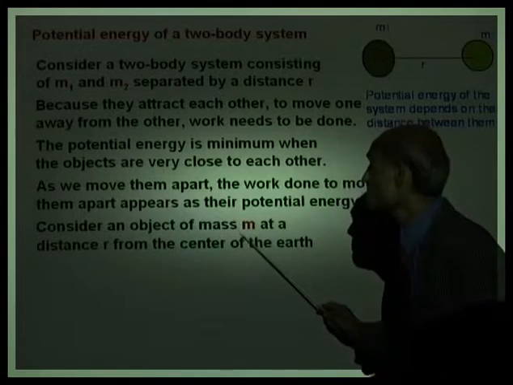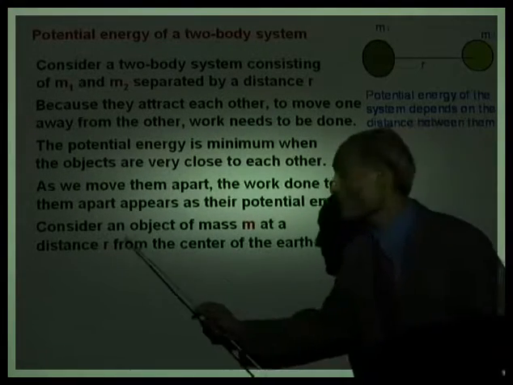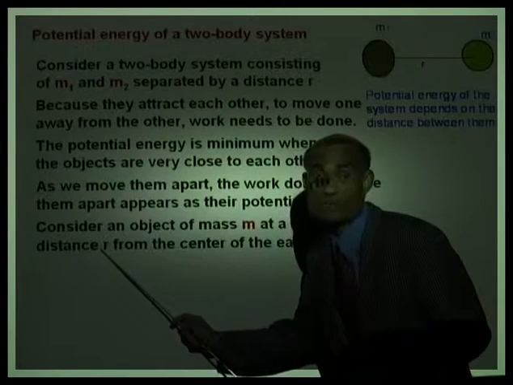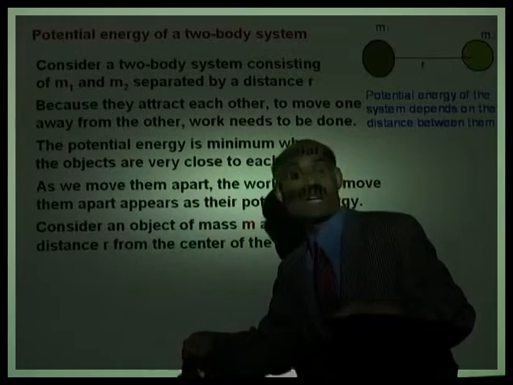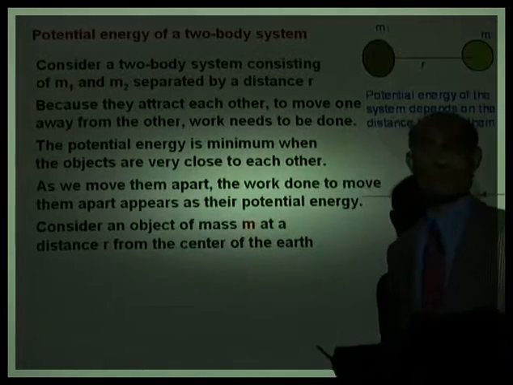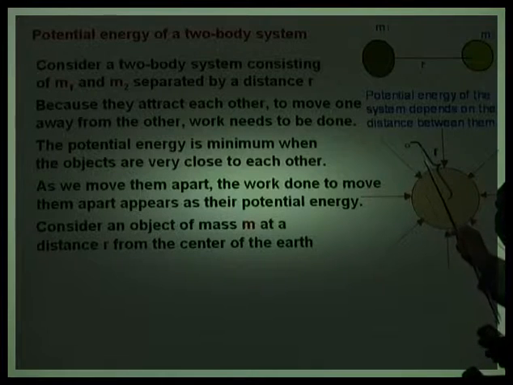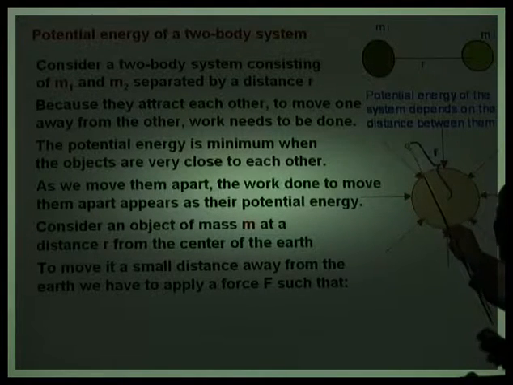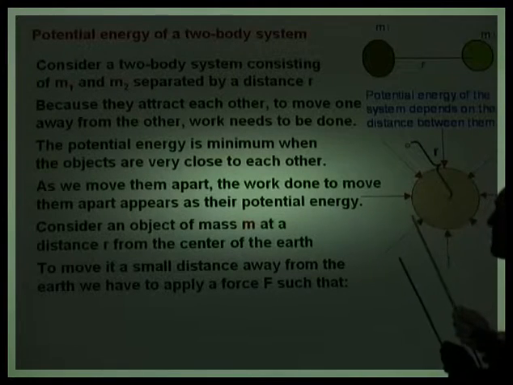Consider an object of mass m at a distance r from the center of the earth. Now look at the distance r I have used, small r. It means it is an altitude h, so that this r is R_E plus h. Is that right? Now here is the earth, and this is the object of mass m at a distance lowercase r from the center of the earth.